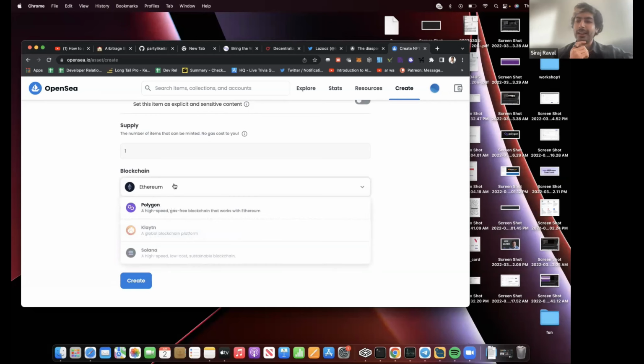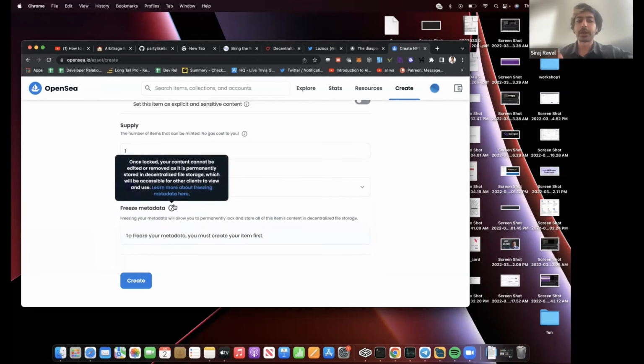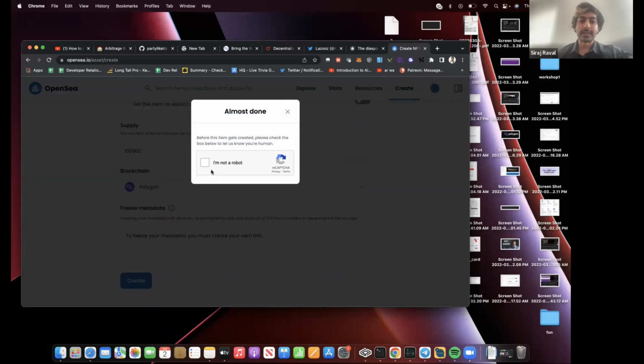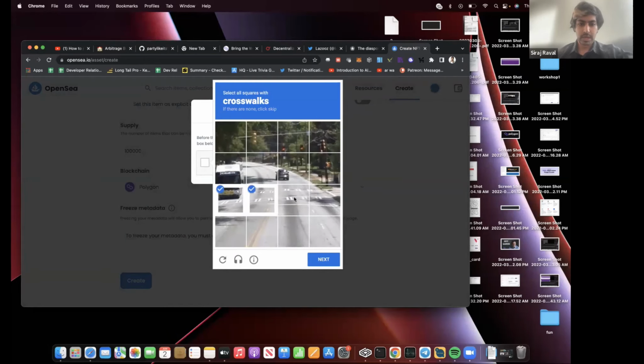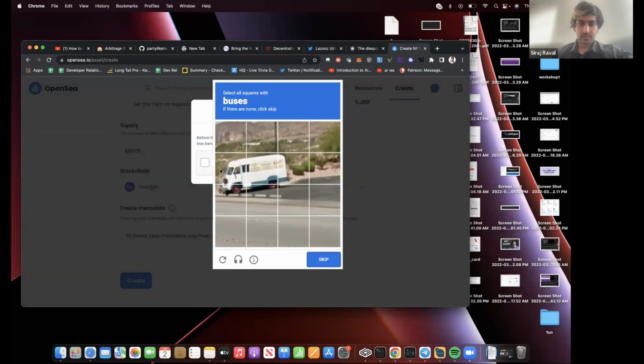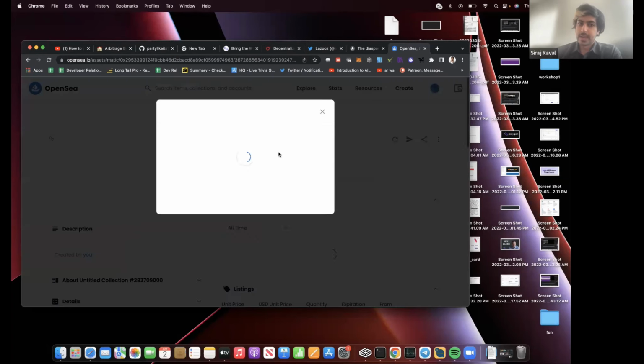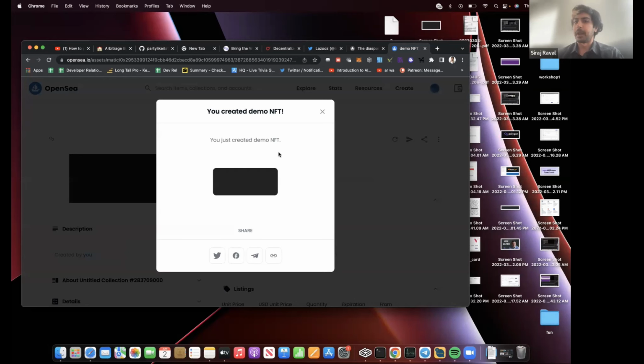But if you notice here, OpenSea allows you to mint this on something else called Polygon, which is a high-speed, gas-free blockchain that works with Ethereum. We're going to talk more about this in a second. If we click on Polygon, then all of a sudden we can mint not just one, we can mint 100,000 NFTs. And we can do that instantly after we prove that we're real. And here's the bus, verify. And now we have instantly minted 100,000 NFTs on Polygon's blockchain.